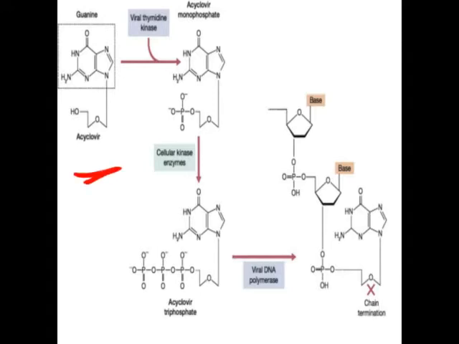You can go through this. This is acyclovir, and this is the guanine part. The viral kinase enzyme, that is the viral thymidine kinase enzyme, causes phosphorylation at this position. So you are getting the phosphate group, and it is called acyclovir monophosphate. Then the cellular kinase enzyme again causes phosphorylation at this position, so two phosphate groups are attached. It is called acyclovir diphosphate. Then it is converted again due to phosphorylation into acyclovir triphosphate. So 1, 2, and 3, there are three phosphate moieties. So it is called acyclovir triphosphate.